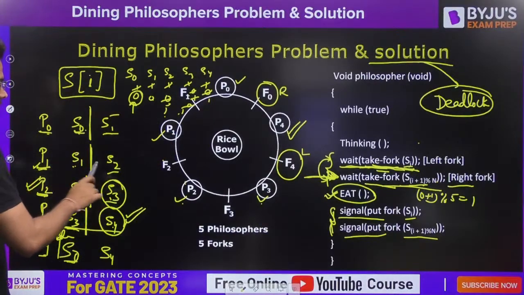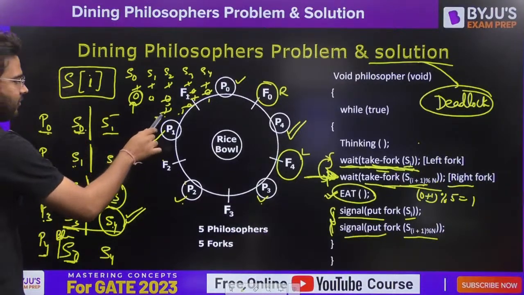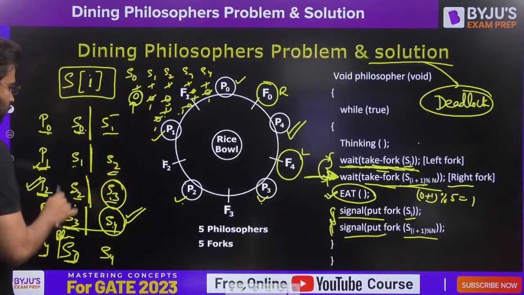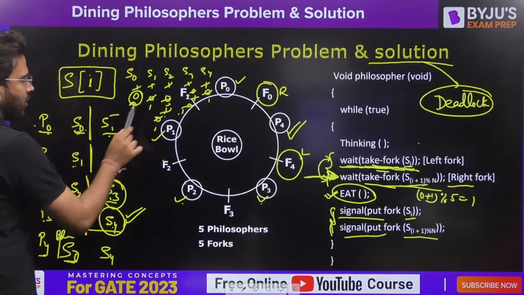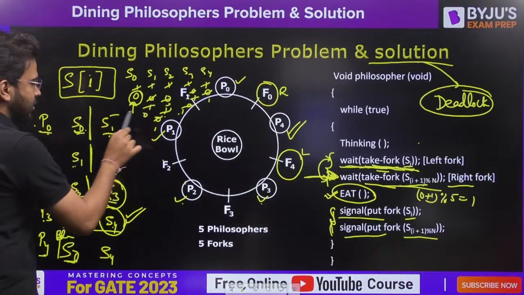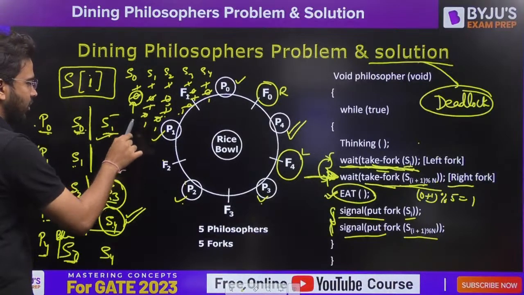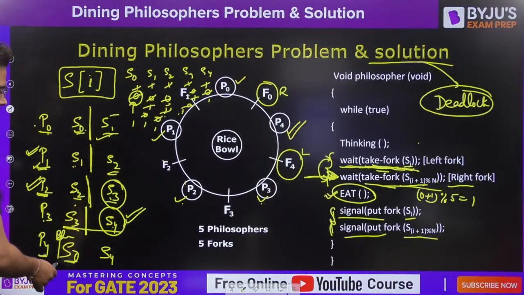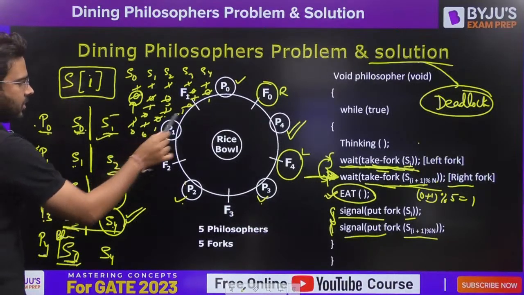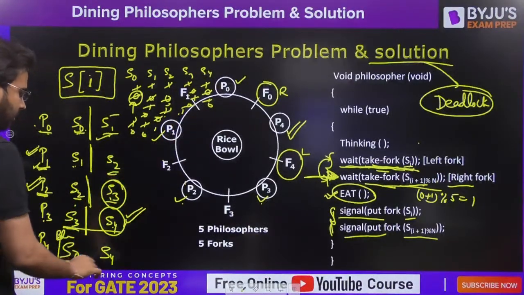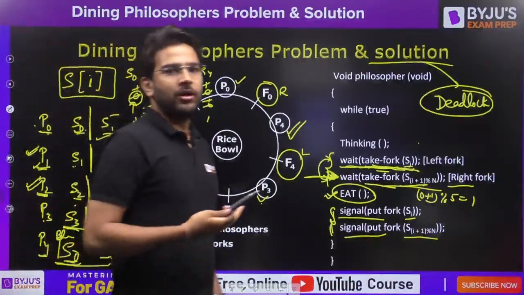Now it's time for P1. It will perform wait operation on S2. It will perform the eating and it will make it 1, both S1 and S2. So P1 is also done. Now P0, S0, S1. So S1, it is 1. So it will make it 0. It will perform eating operation and then it is going to place it back. So it is going to make it 1. And then at the end, P4 can also perform waiting operation on S0 and S4. It will perform waiting operation and then it is going to place it back. That means there is no deadlock here.